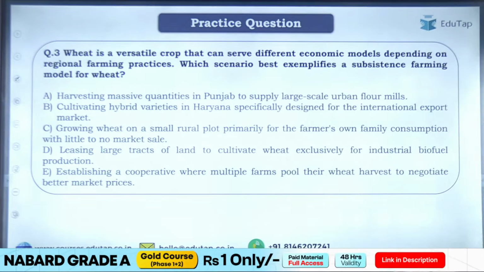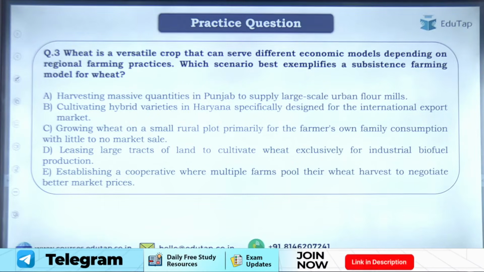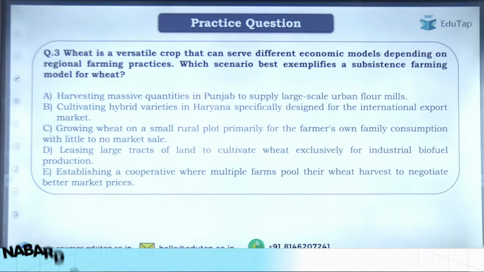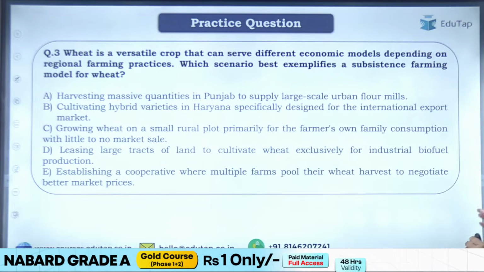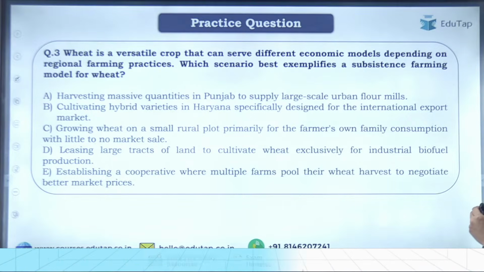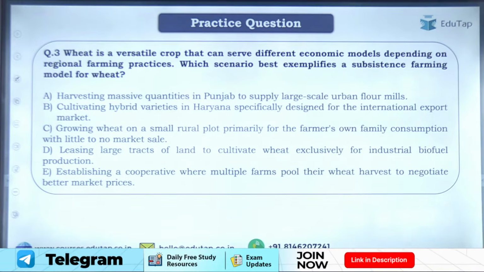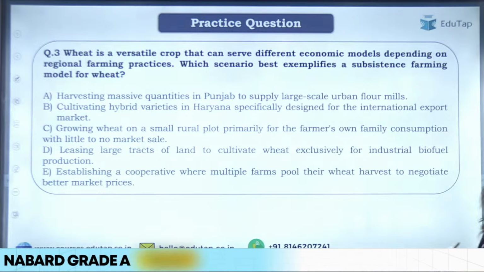Okay, please do read this question and all the options and then give me the answer. The question is, wheat is a versatile crop that can serve different economic models depending on regional farming practices. Which scenario best exemplifies a subsistence farming model for wheat?